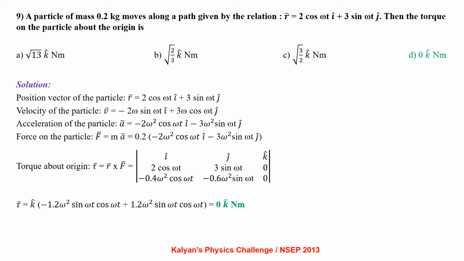Force acting on the particle F̄ = ma̅ = 0.2 × (−2ω² cos ωt î − 3ω² sin ωt ĵ). Torque about origin τ̄ = r̄ × F̄. Carry out the cross product to see the torque acting to be 0.